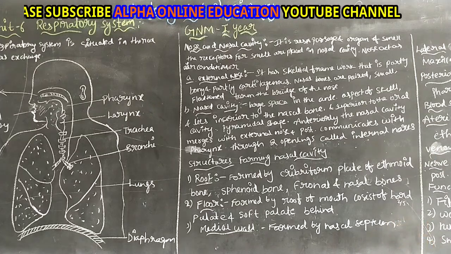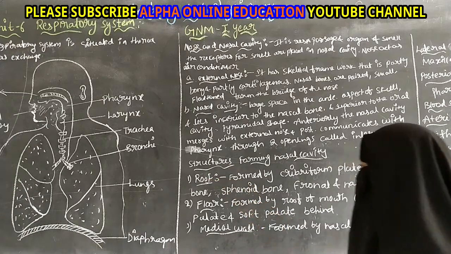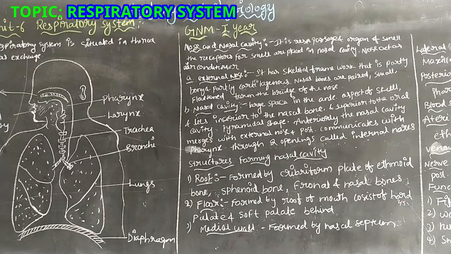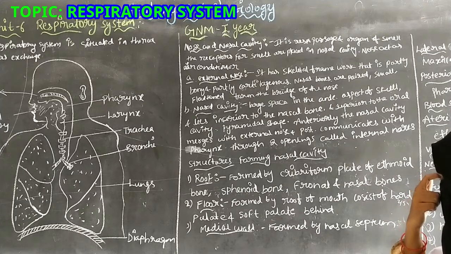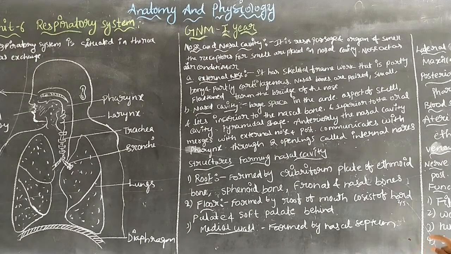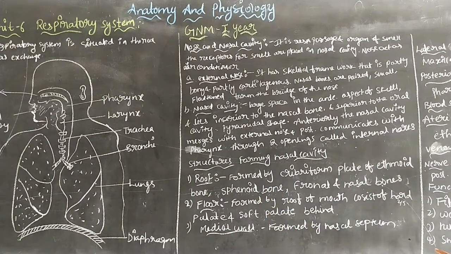And the next one is structures forming the nasal cavity. So what are the structures that form the nasal cavity? First one is the roof. The roof can be formed by the cribriform plate of the ethmoid bone.